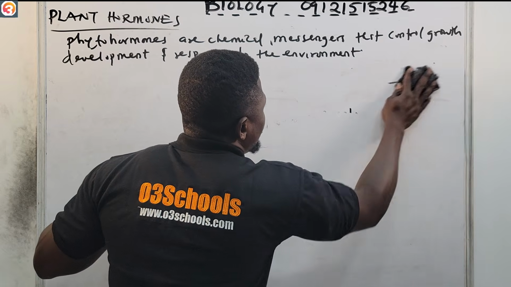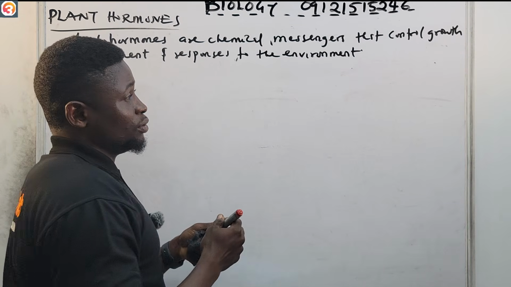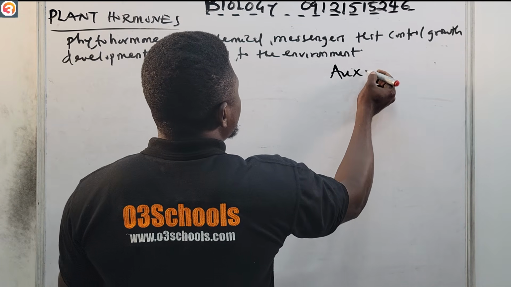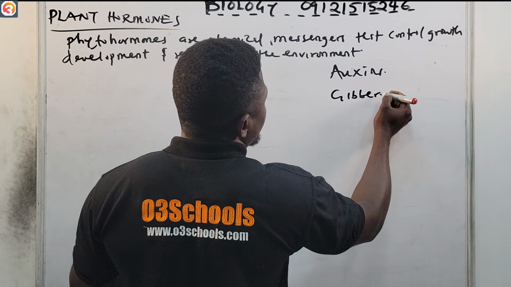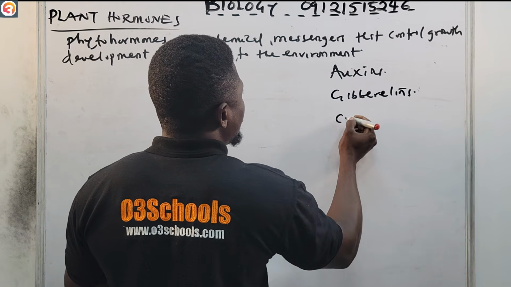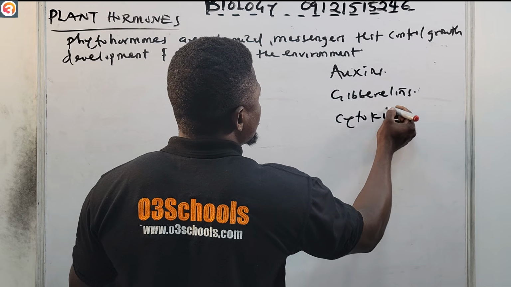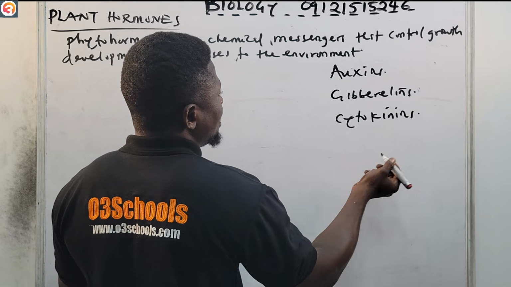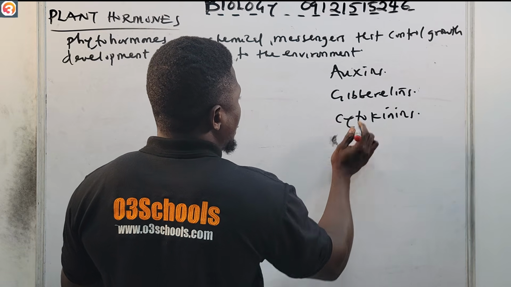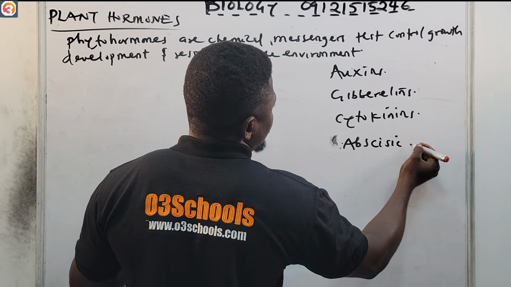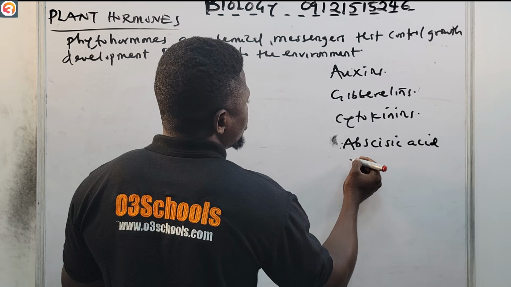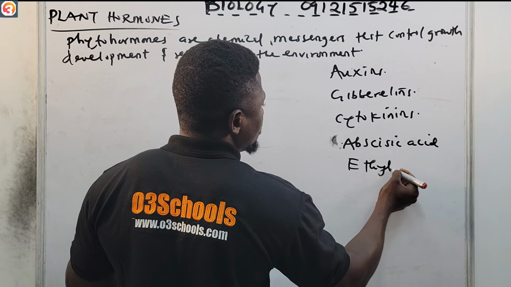All right, we have about 5 of them. Number one, we have the auxins. We also have gibberellins, cytokinins, abscisic acid, and ethylene.